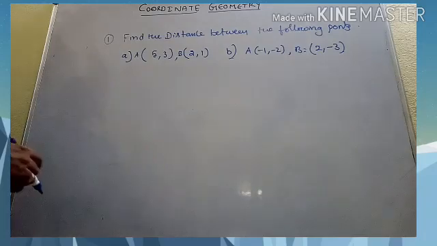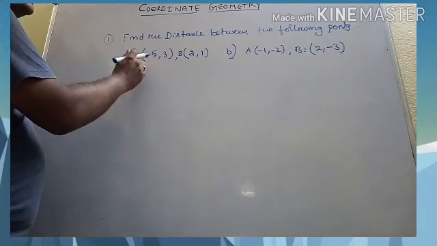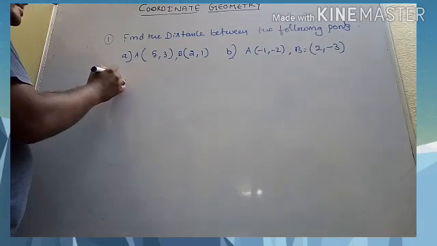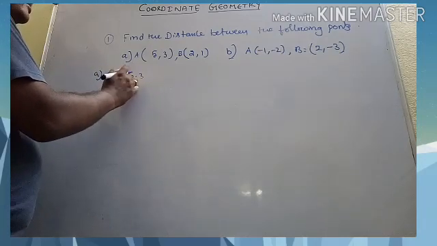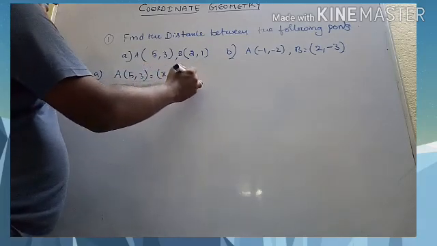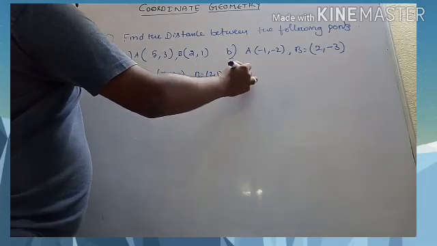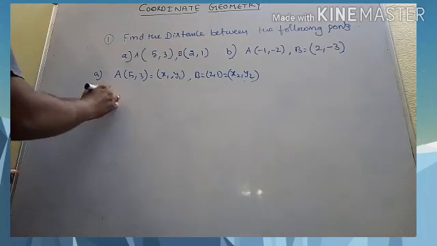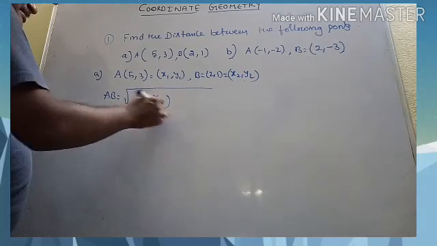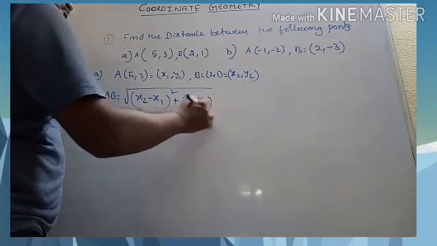Now one basic problem we have: find the distance between the following points. The first one is A 5 comma 3, B 2 comma 1. Let us do this here, my dear students. A 5 comma 3 is nothing but x1 comma y1, and the point B given, 2 comma 1, is nothing but x2 comma y2. Now the distance between A and B, the formula is x2 minus x1 whole square plus y2 minus y1 whole square.